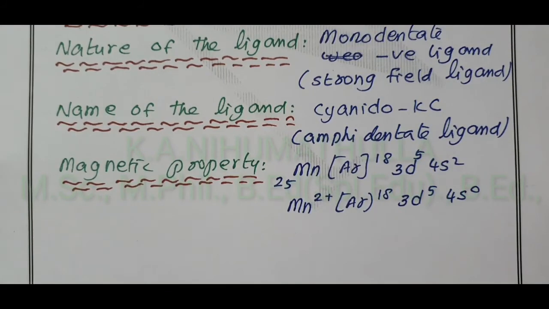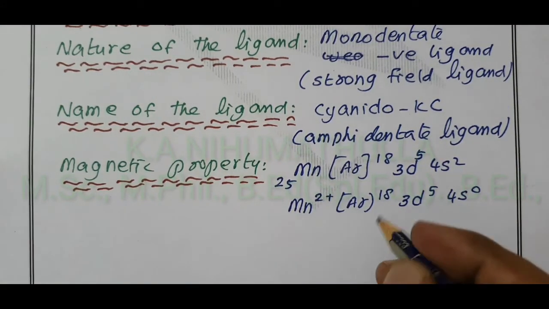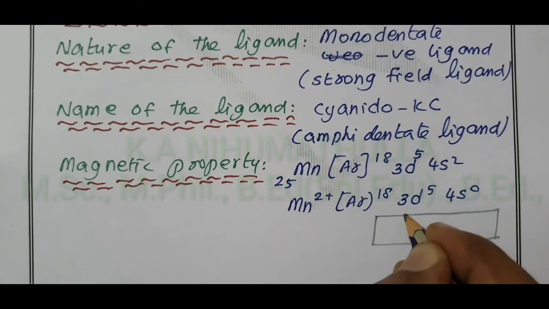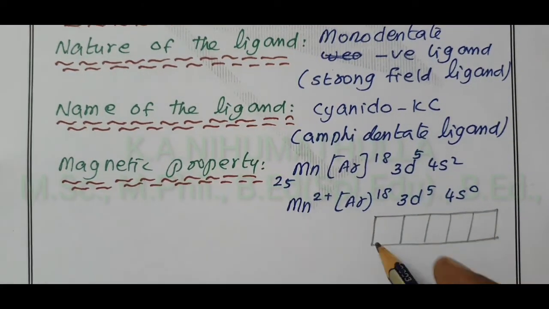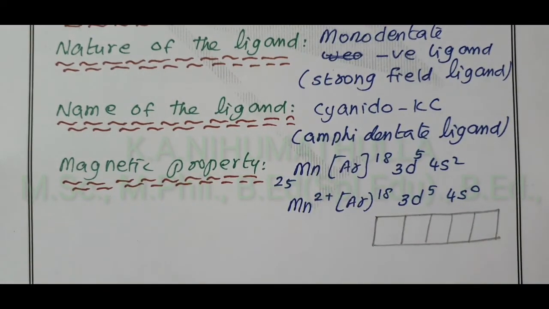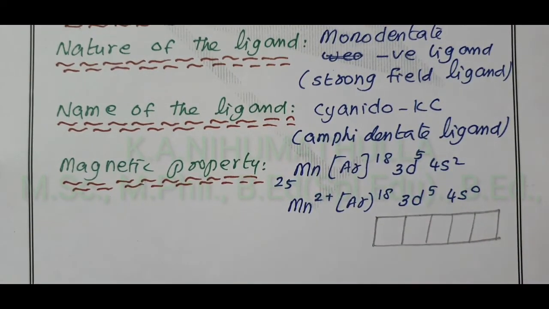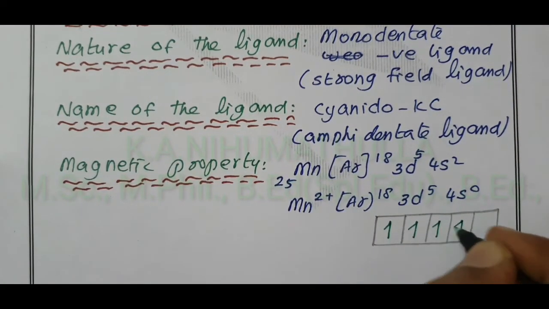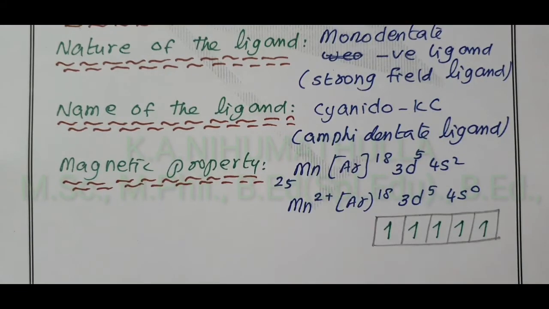When you fill all the electrons in the 5 orientations of the d orbital, you can easily find the number of unpaired electrons: dxy, dyz, dxz, dx2-y2, dz2. How many electrons do we have? 5 electrons, 1, 2, 3, 4, 5. 3d5.